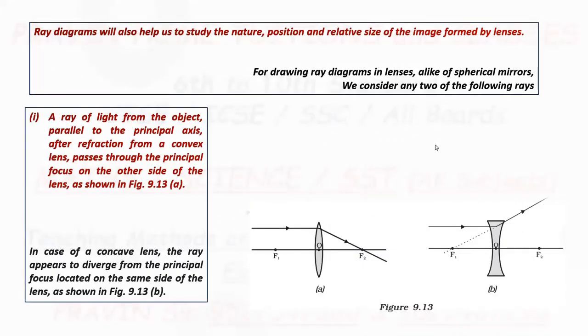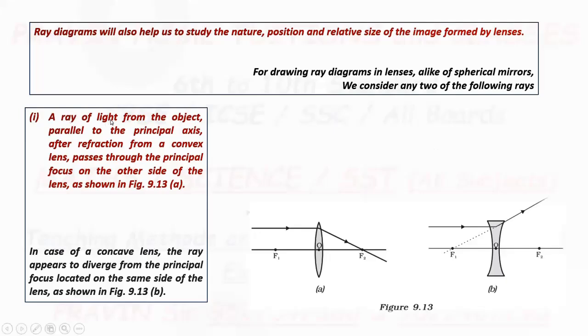Hello friends. In this video we will study, as with spherical mirrors, how to draw the ray diagram for image formation by lenses. Which type of rays do we need to select? Here three rays are given. Out of these three rays, we have to select any two rays to study the drawing of image formation by lenses.